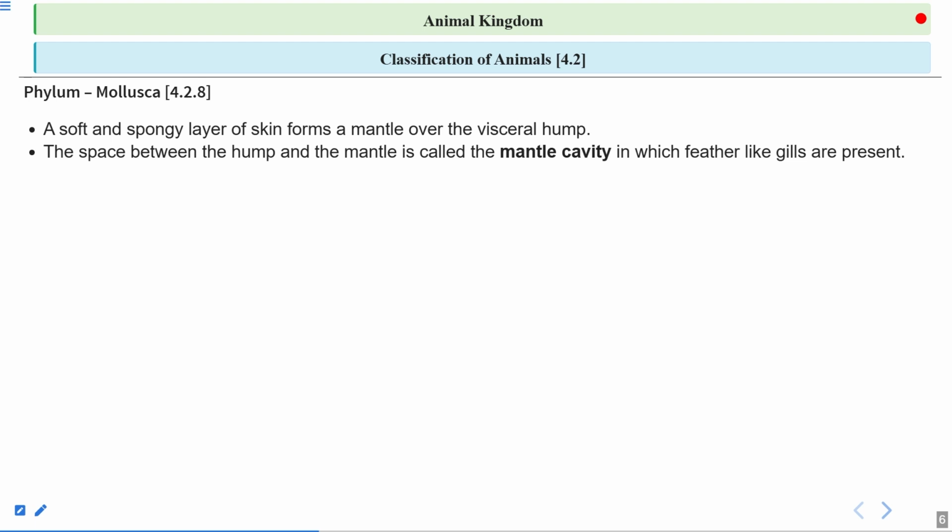These feather-like gills help in the exchange of gases. So there is water, because they are aquatic. If there is water, then they can take the oxygen that is dissolved in water.